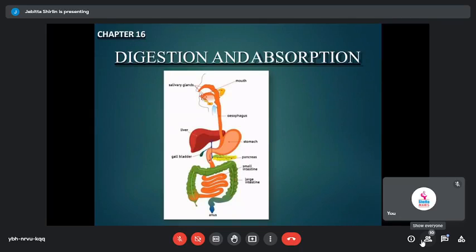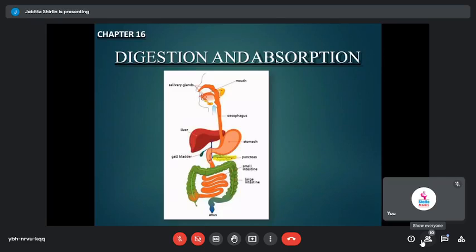Good, Disha. So what do you mean by holozoic basically? Taking up of complex substances and converting them into simpler substances is the holozoic mode of nutrition. It involves the process of conversion of complex substances into simpler substances. Taking in of complex substances and converting them into simpler substances is what is called the holozoic mode of nutrition.